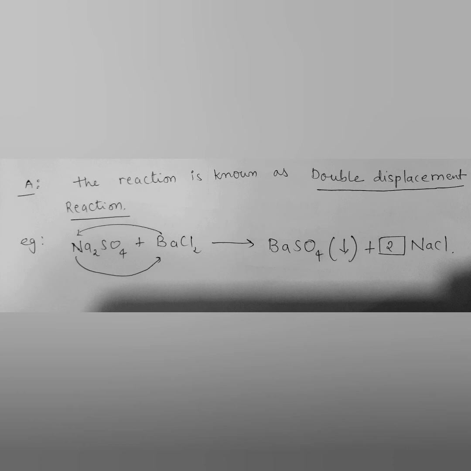Here we take the example sodium sulfate, Na2SO4, and BaCl2. See children, here I have given the black arrow, where Ba is exchanging to the side of sodium and sodium is exchanging to the side of barium. That is from the reactant side, children. So sodium is exchanged to barium and barium exchanged to sodium. So we have BaSO4 as a precipitate and sodium chloride as a solution, children.